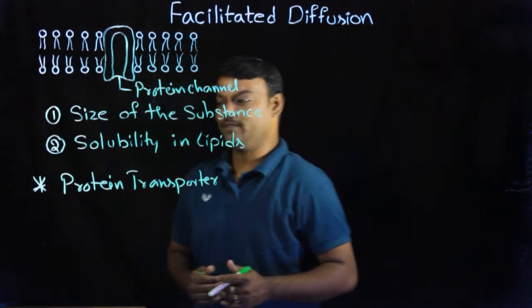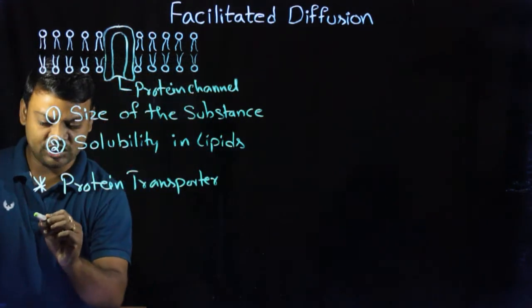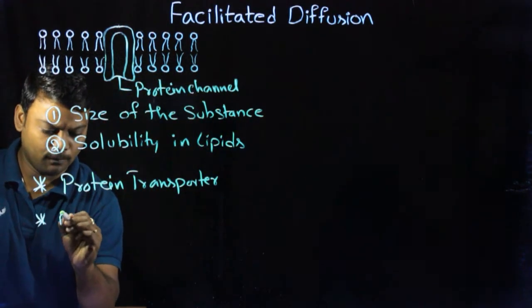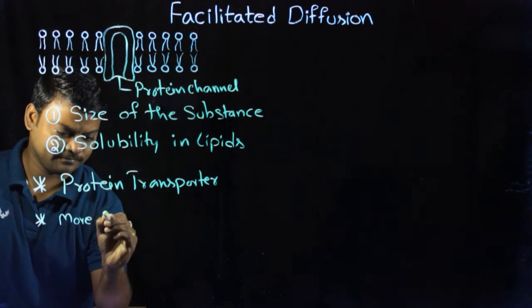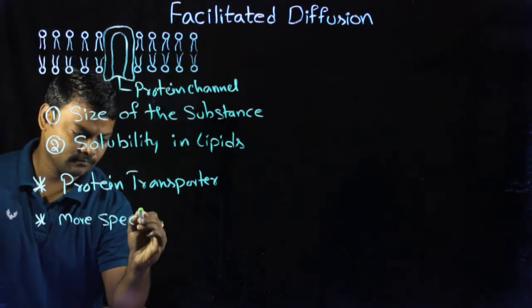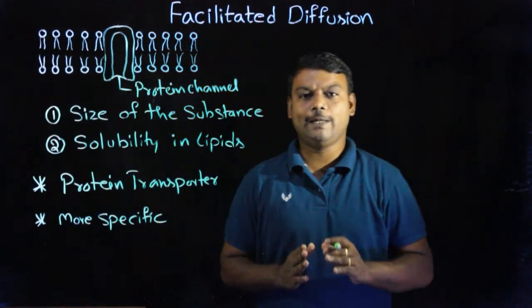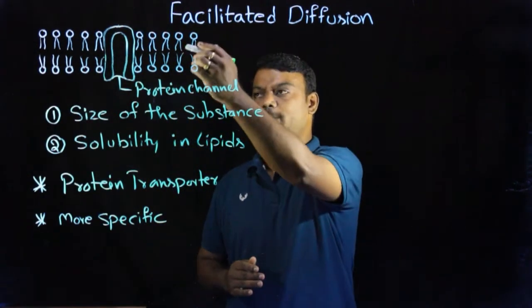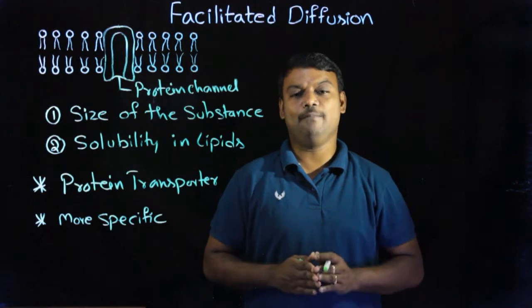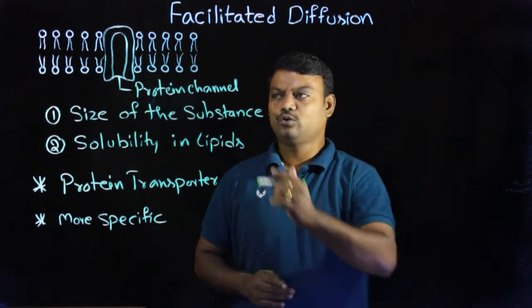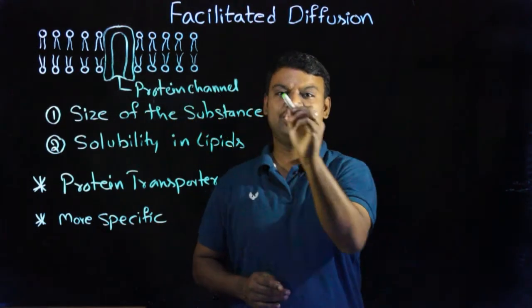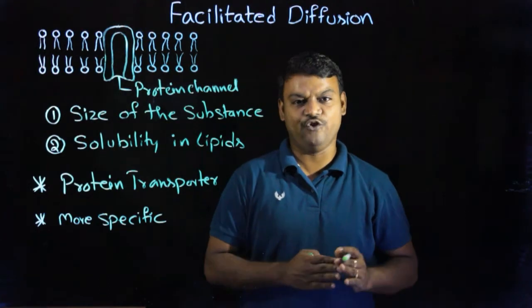At the same time, this transportation is more specific. So all types of molecules never pass through the membrane. Only selected molecules can be allowed through the membrane by protein channels in facilitated diffusion.